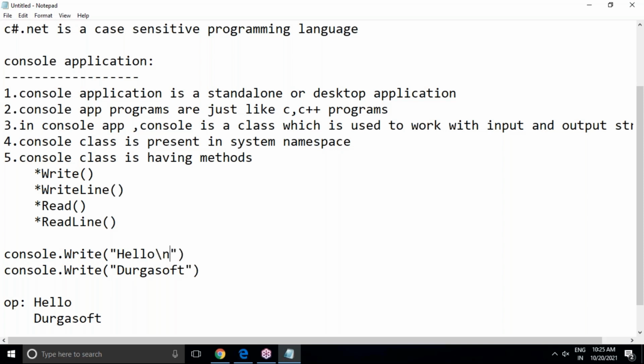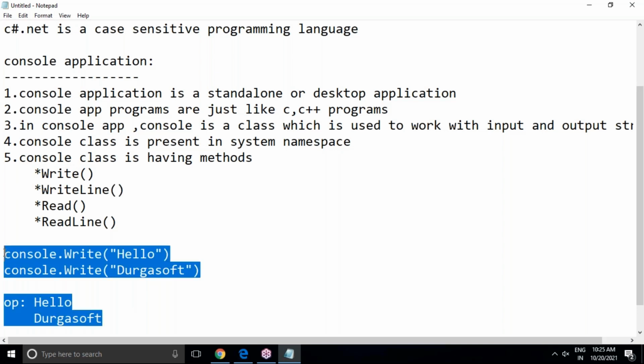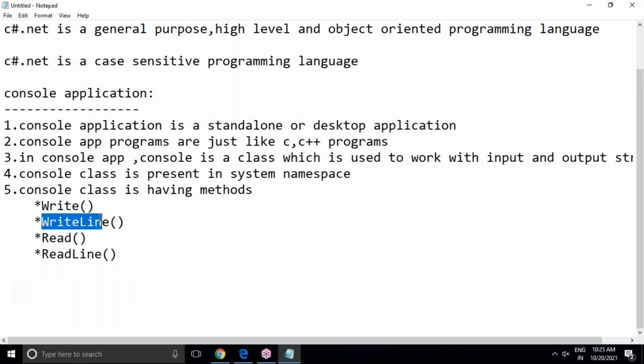/n means new line, escape sequences. Okay, yes. So this is the difference between write and write line. Only this is output statements. Output means what you want to display to the end user in the output window. That is write line. I will tell you practically also, just wait a few minutes.